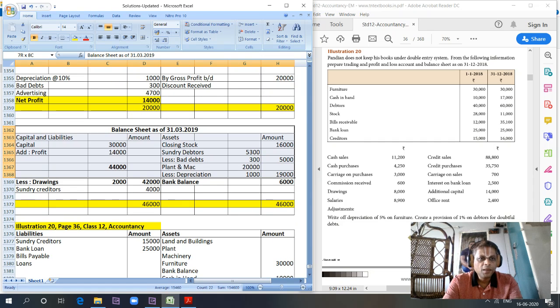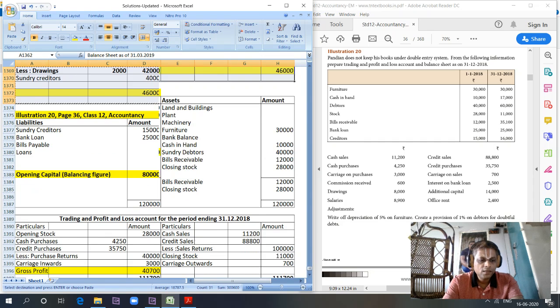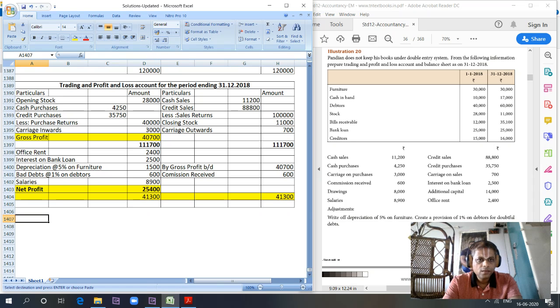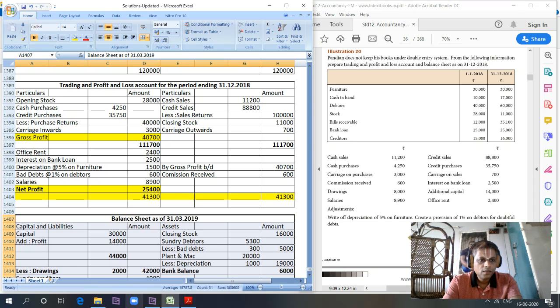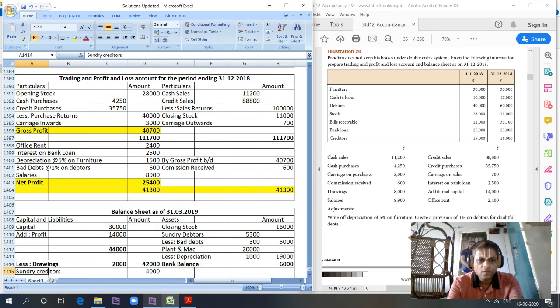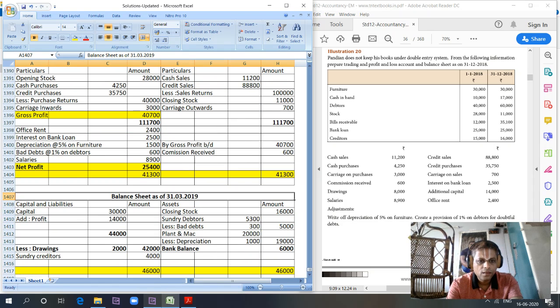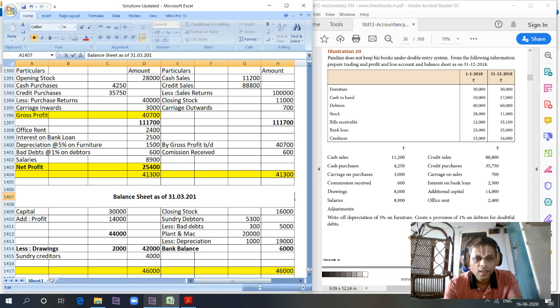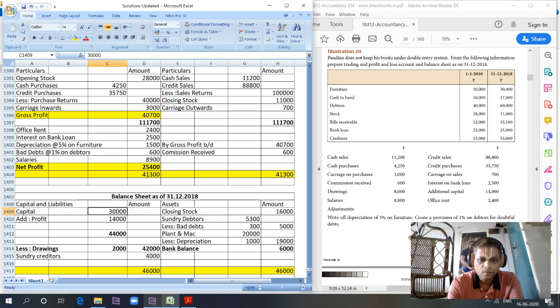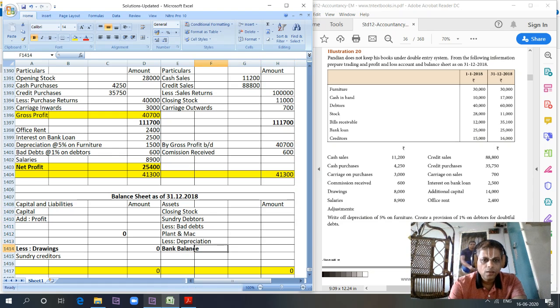Okay, now let's go and prepare the balance sheet. I'm copying the balance sheet format here. Balance sheet as of 31/12/2018, right? So we have a capital. Let's remove this. Just copying the format. Let's update the data.